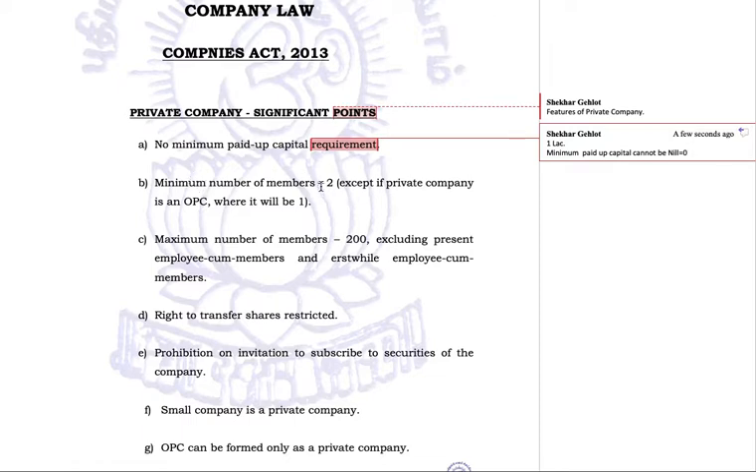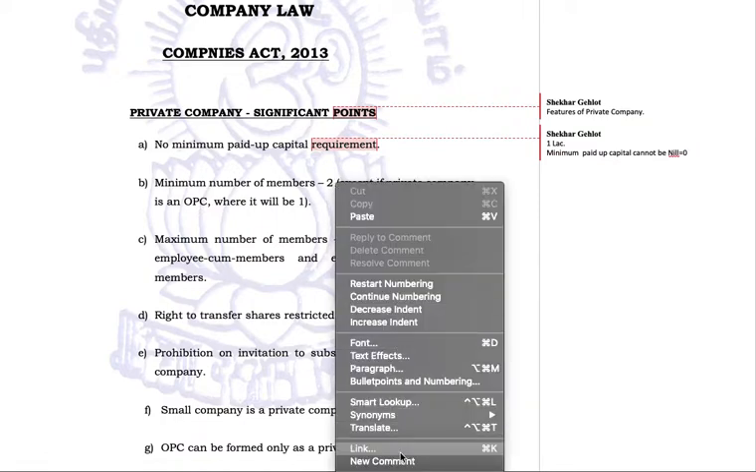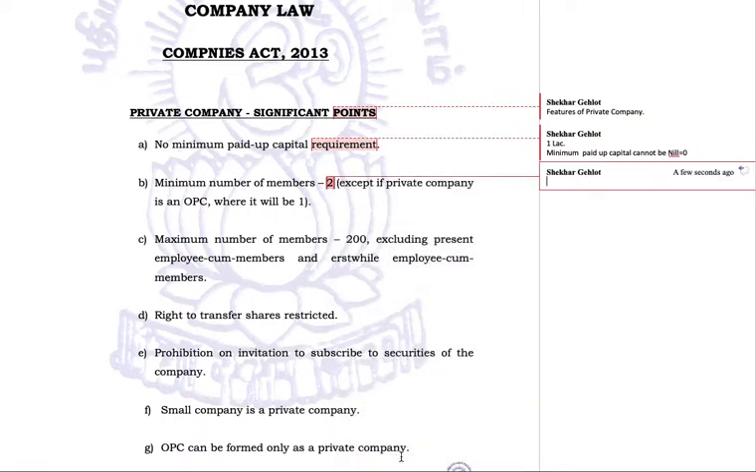Minimum number of members 2, except if the private company is a one person company, which will be 1. So we definitely know one person company, though it only has one member, will qualify as a private company. Here we are discussing a different type of private company, which is a regular private company, not a one person company. So the minimum number of members here is 2. These are initial members. Later on they can be extended up to what limit? 200. Not beyond that.